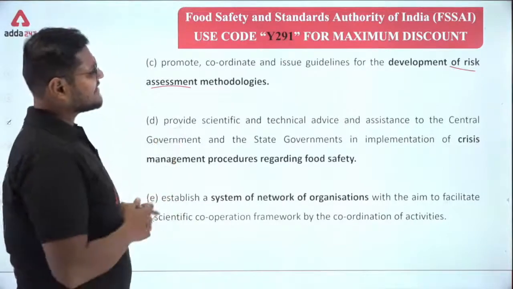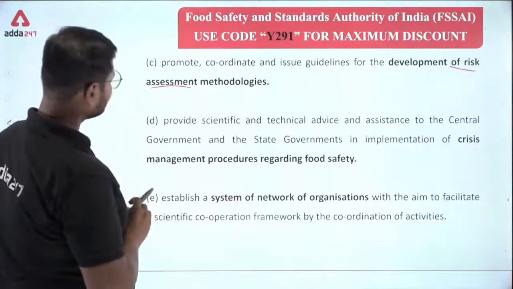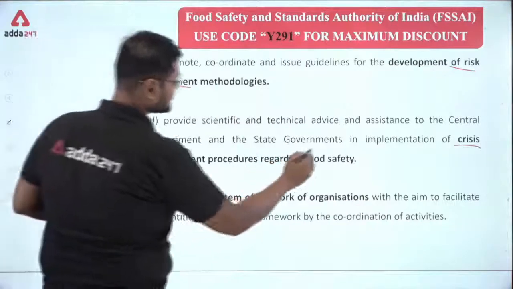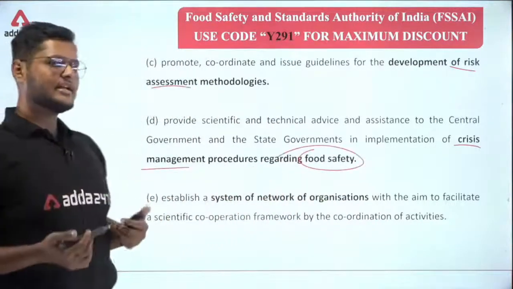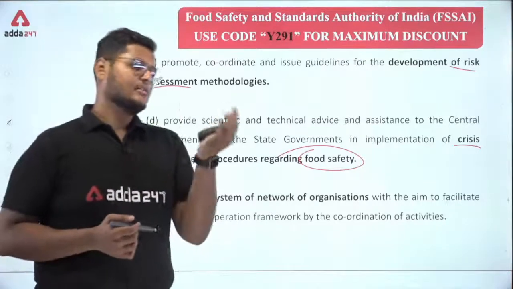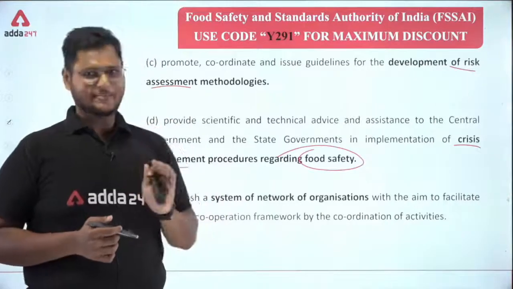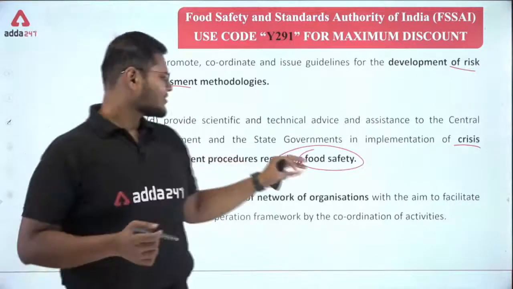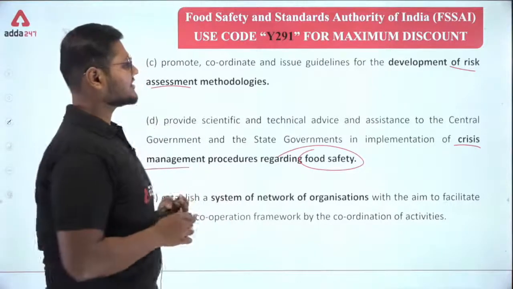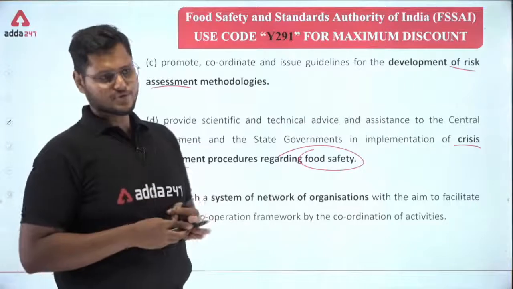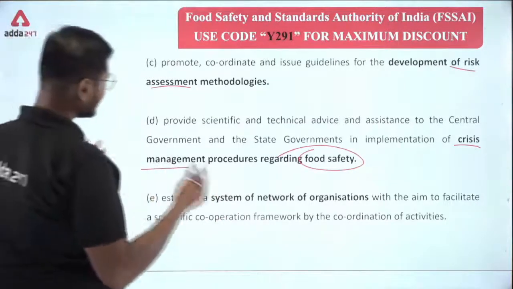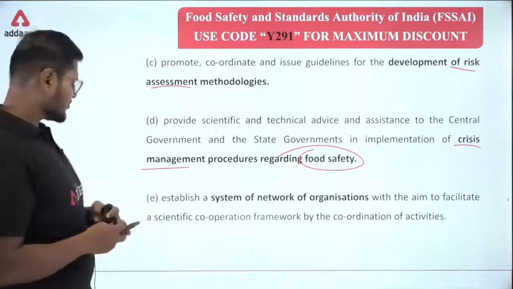Provide scientific and technical advice and assistance to the central government and the state government in implementation of, now this is the main point here, crisis management procedures regarding food safety. That means we are already in a crisis. Let's take an example, COVID-19, we are just taking an example. We hope we don't jinx it, right? So if COVID-19 is transmitted through food, then the FSSAI or the food authority should lay down a set of procedures and guidelines that can prevent this transmission of a virus or any kind of microorganism or risk due to food.